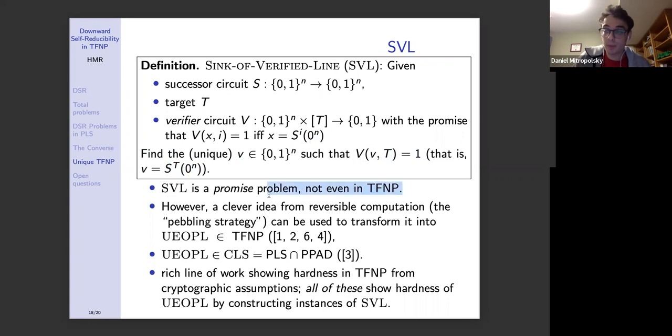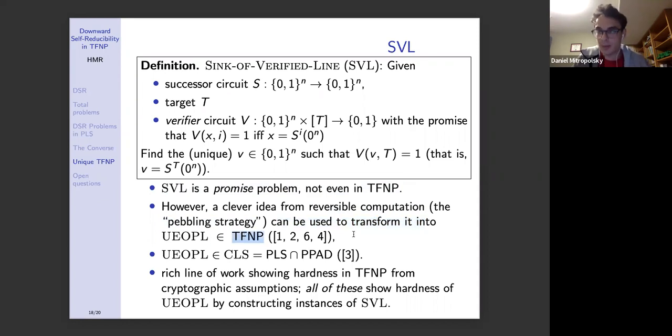So SVL is a promise problem, and it's not even in TFNP. Given an instance, it's not guaranteed to have a solution because the promise might be false. But a very clever idea from the field of reversible computation called the pebbling strategy can be used to transform valid instances of SVL into a problem called unique end of potential line, which is in TFNP.